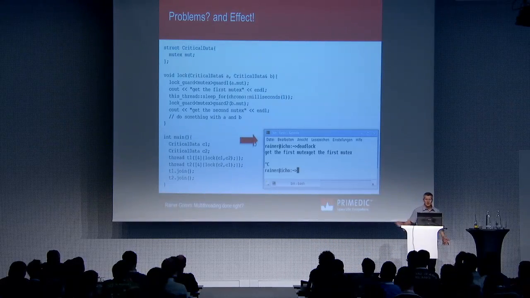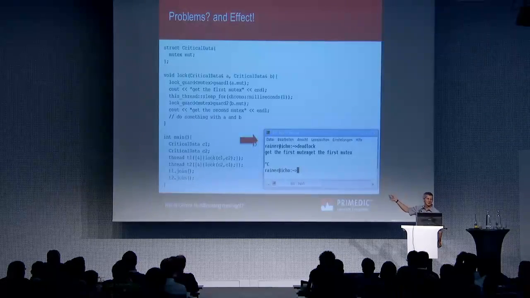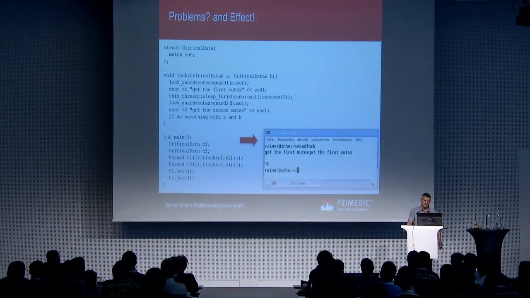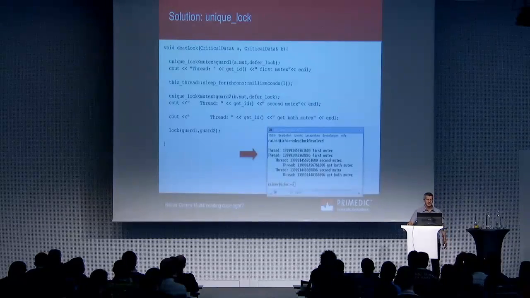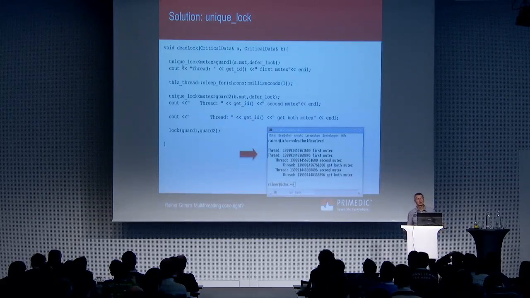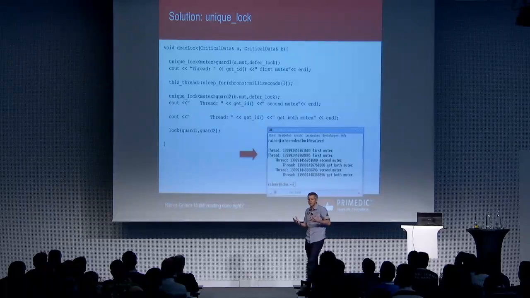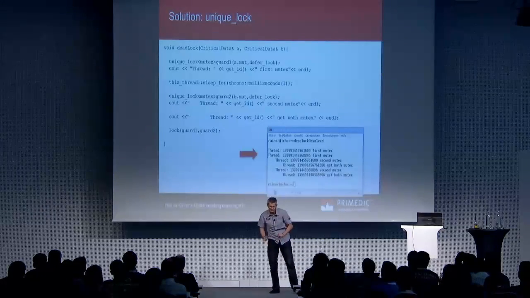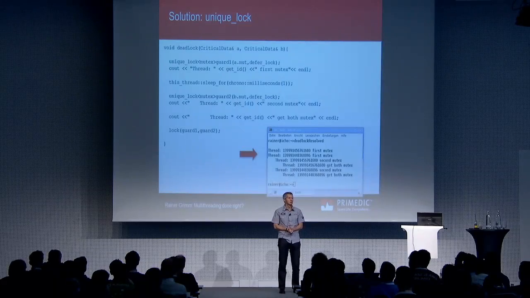Have a look here. Here you see the problem. I was too fast. Get first mutex, and you know what I have done here? Control C, because the application is dead. What I should do is, have a look here. I use in this case not lock guard, I use unique lock, which is similar to a lock guard. It's a lock which protects a mutex, but you can build richer workflows around it. And that's the reason for using unique lock.